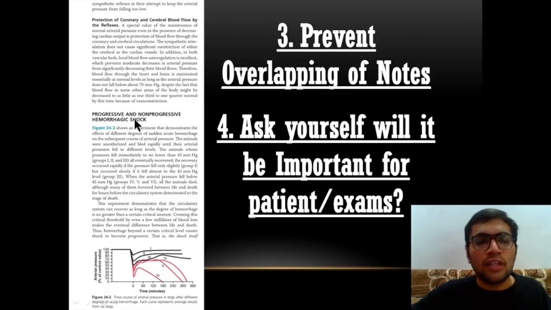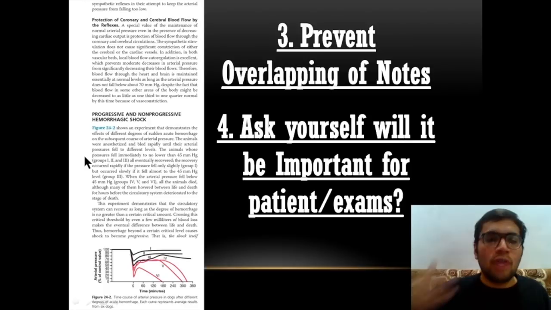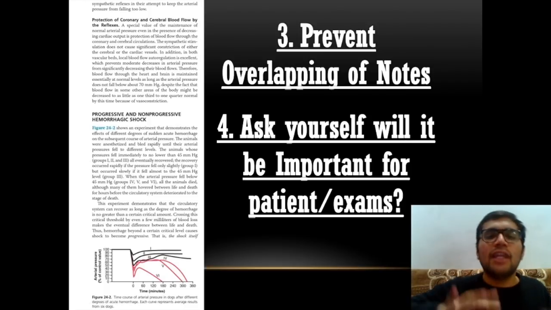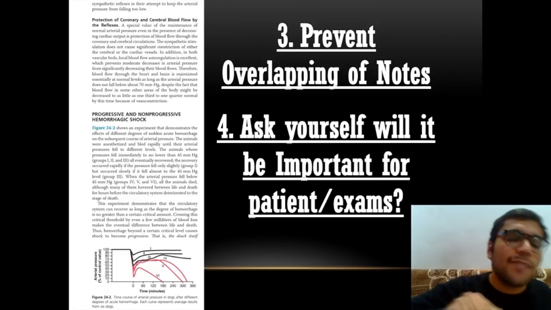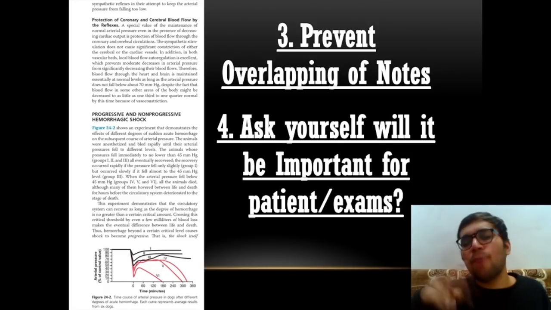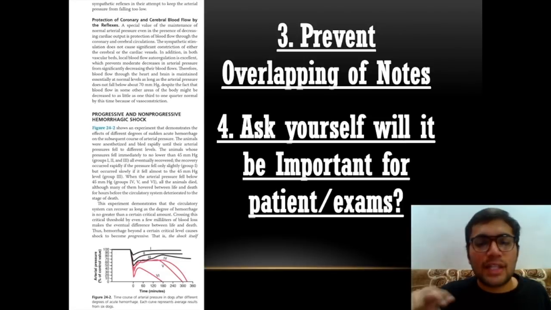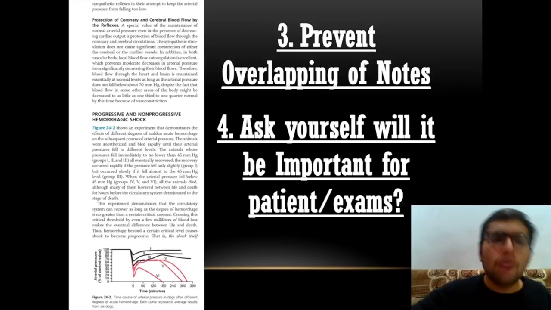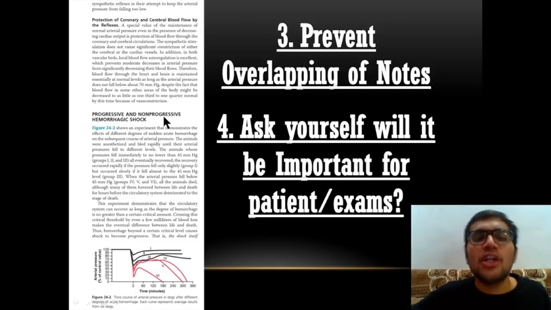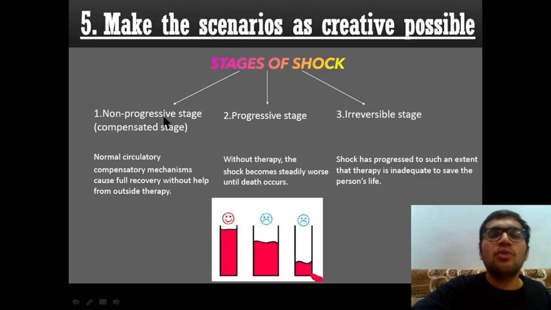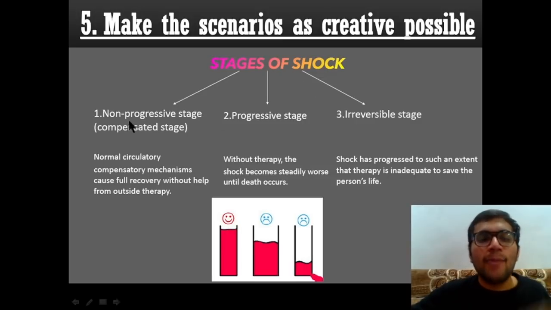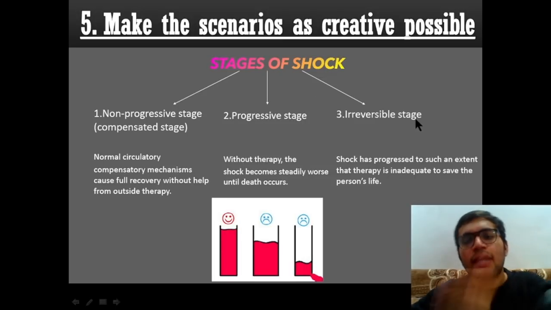Now what we will do is this thing. They have given something which is not nonsense, but which is very important practically. They have said that, okay, we anesthetized an animal and then we carried out an experiment, okay? So now at this point you have to ask whether this point will be important for your patient or with respect to exams. They won't be telling you that the animal has been anesthetized and all that, but what is important is what the values are which have led to a loss, okay? This is progressive and non-progressive shock. So I have converted it into this scenario. What I have made is non-progressive shock, progressive stage, irreversible stage, okay?